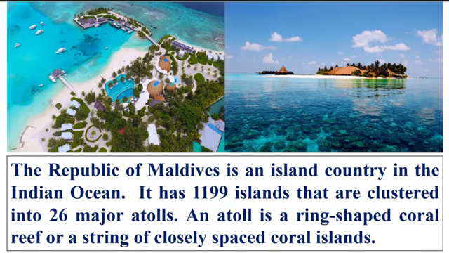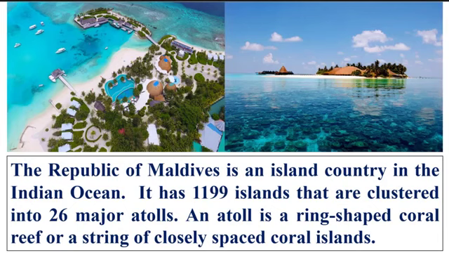The Republic of Maldives is an island country in the Indian Ocean. Republic means a state in which supreme power is held by the people and their elected representatives. So Maldives is a republic country. It is an island. Island means a territory or land enclosed by water in the Indian Ocean. There are 5 oceans in the world. The Indian Ocean is one of them.